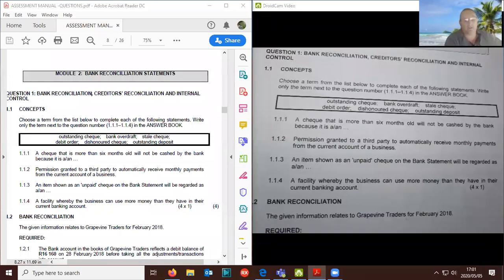They come from the Gauteng Department of Education. Some of the questions are easy, some are medium, and some are difficult. I've given you 3 sets of documents as well. The one is the question paper. The other one is the answer sheet on which you write your answers. And the third one is a memorandum. Remember, the memorandum is not always easy to interpret, so sometimes you really need to think about this.